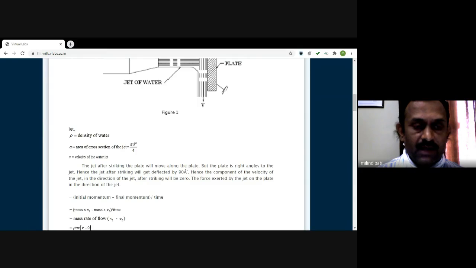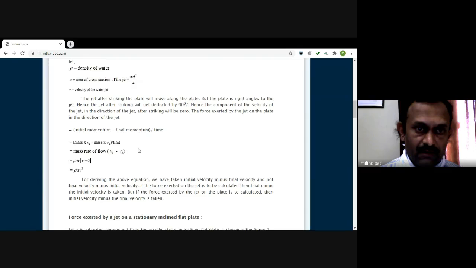The force exerted by the jet, we can obtain by a simple equation, which we call the impulse momentum equation. That is, initial momentum minus final momentum divided by time. Initial momentum is what? Momentum is mass into velocity. So initially it is mass into initial velocity v1. Finally it will be mass of water into final velocity v2, divided by time. So mass per unit time is the mass flow rate. That is outside of the bracket, and inside the bracket there is the change in velocity, v1 minus v2.